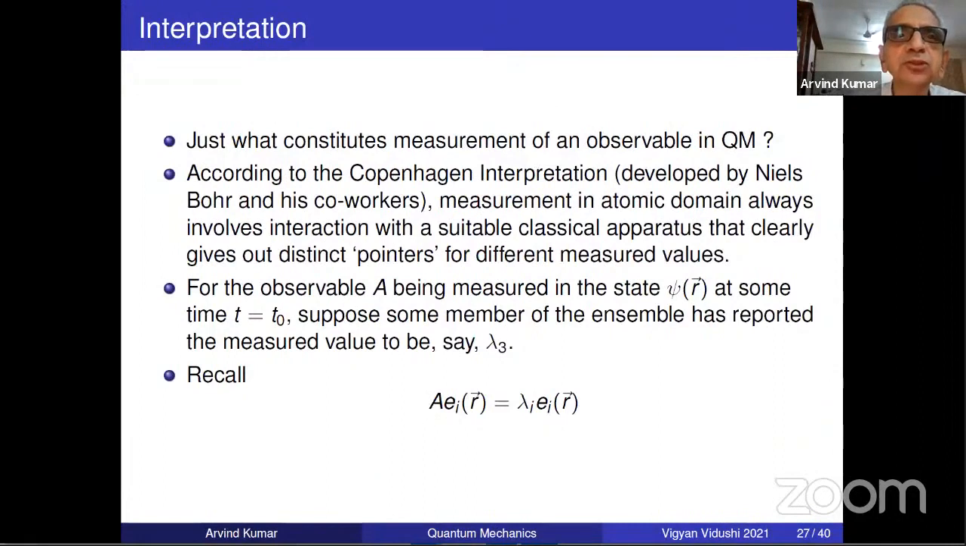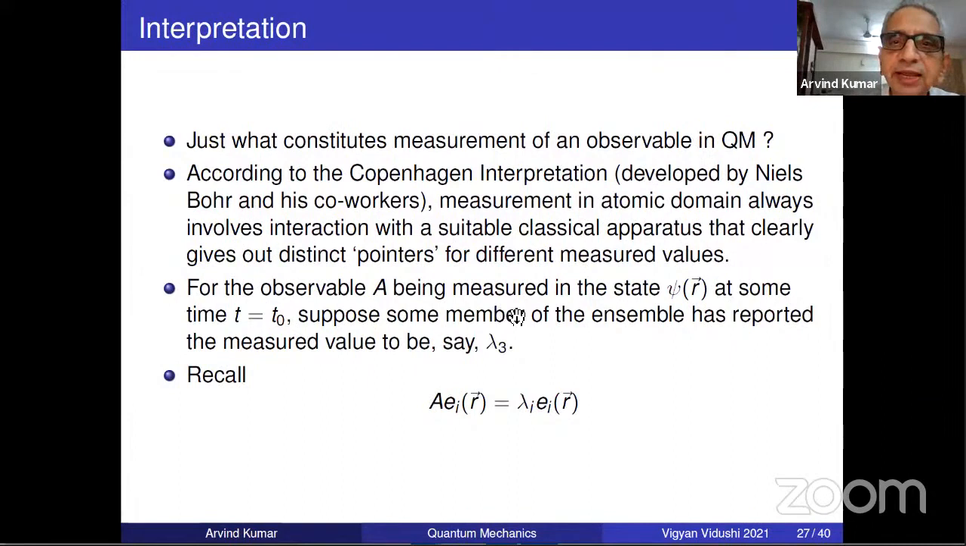Now, there are some problems. Measurement of an observable: according to Niels Bohr, a measurement always involves interaction with a suitable classical apparatus that clearly gives out distinct pointer readings. It's one of the crazy aspects of quantum mechanics that you need a classical apparatus to interpret what you're talking about. And that classical apparatus will give you a definite value. There are no uncertainties. For a given experiment, he'll report a definite value.